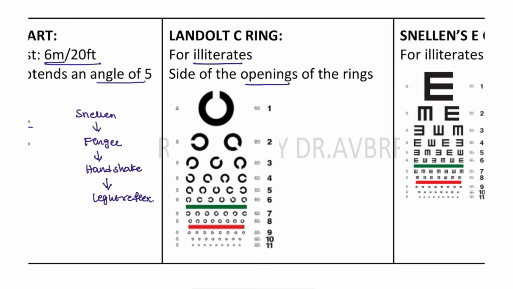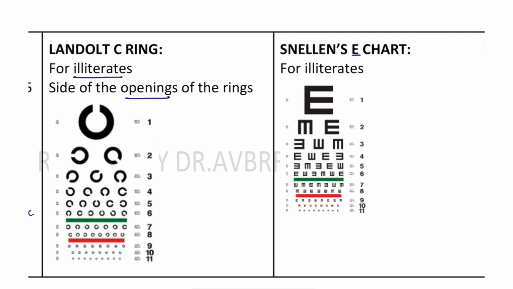of the rings on those sides. And the Snellen E chart is also for illiterates. They are going to tell the direction where the E is looking. These three charts we are going to apply for the patients.